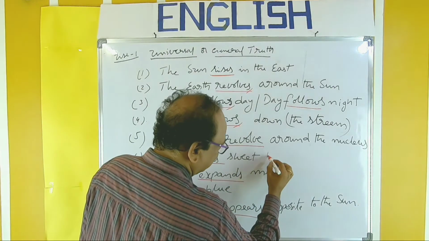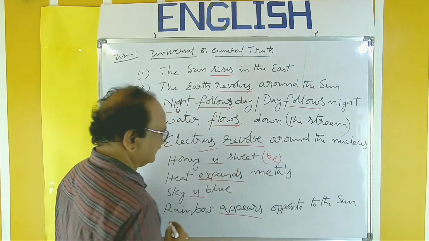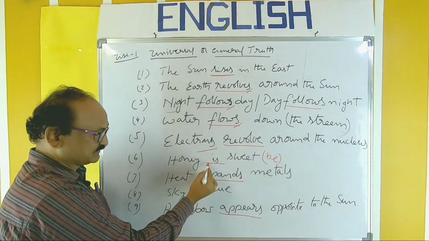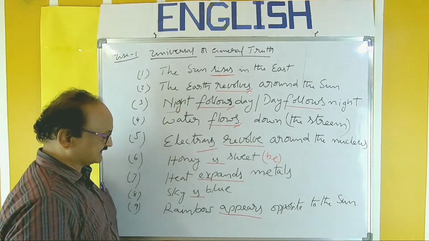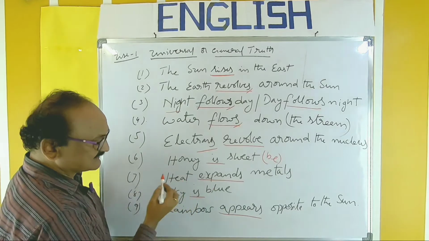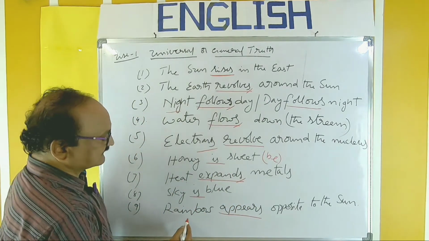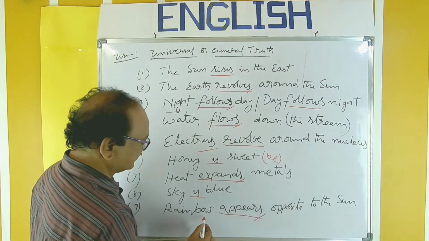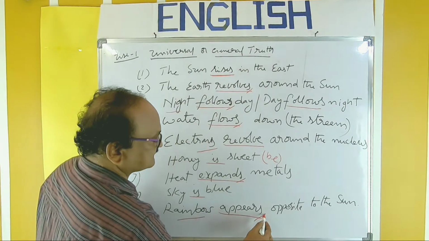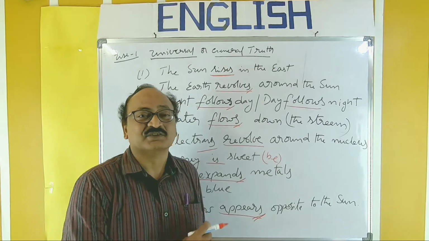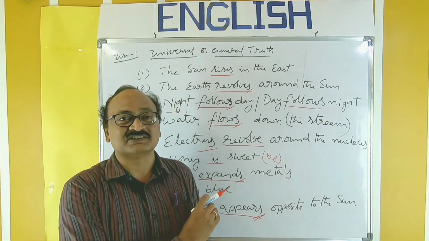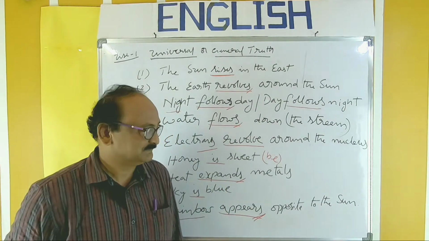Here be form. The right be form here to refer to action, condition is. Heat expands is also singular noun and s is added. Rainbow appears. Rainbow is also singular, extra s is added. So whenever it is necessary, don't forget using extra s like this.